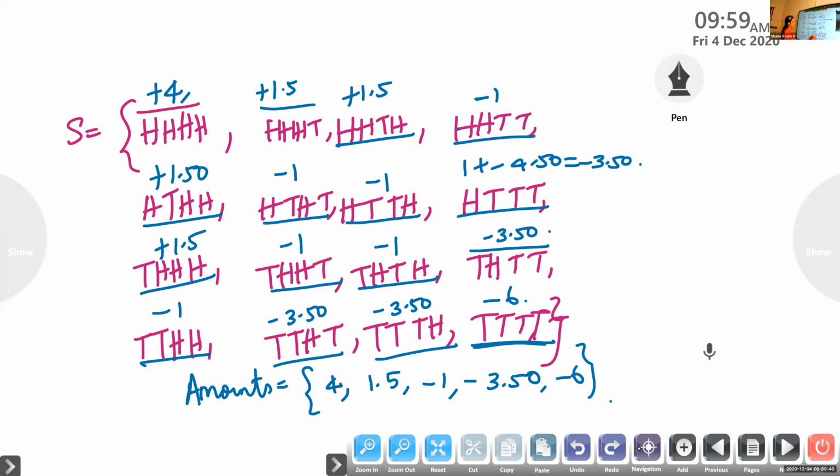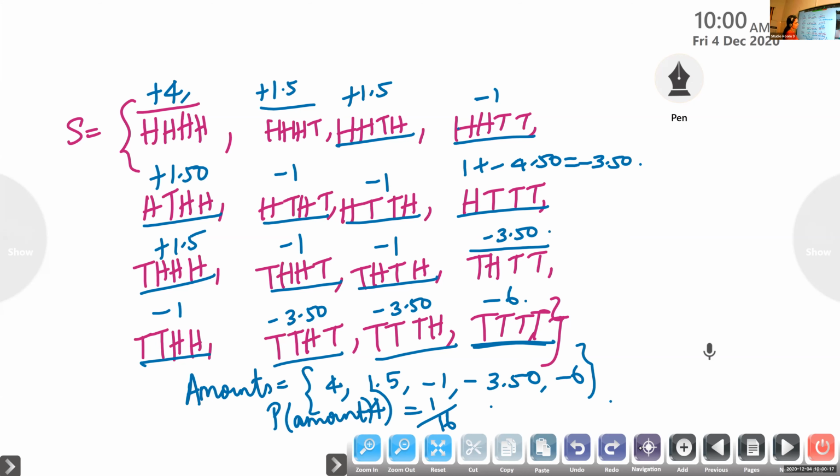So, what is the probability, children? What is the probability of getting amount 4? Is it 1? Achyut, what is the answer? Is it 1 by 16? Yes, that is correct. Total outcome is 16. So probability of getting amount 4 is 1 by 16.